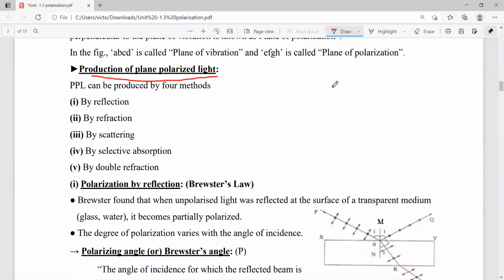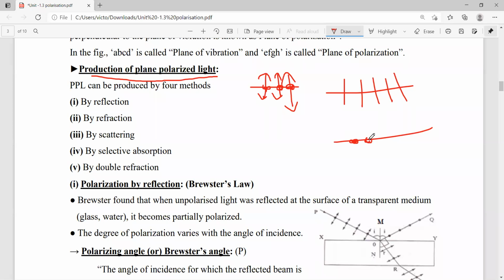That means conversion of the unpolarized light, which has more directions. This is one direction, and this is another direction, the horizontal direction. Already I explained that the horizontal direction we cannot clearly show in two dimensions. You have to imagine it in a three-dimensional view. The horizontal direction is towards the paper. So this is an unpolarized light, whereas polarized light may be either vertically polarized or horizontally polarized, whatever it may be.